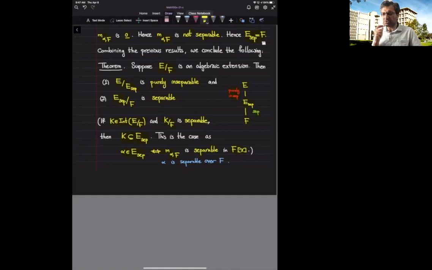We've also discussed that if for some intermediate subfield K, both E over K and K over F are normal extensions, one cannot necessarily deduce that E over F is a normal extension. Essentially we argued that if the degree of a field extension is 2, then it is definitely a normal extension.